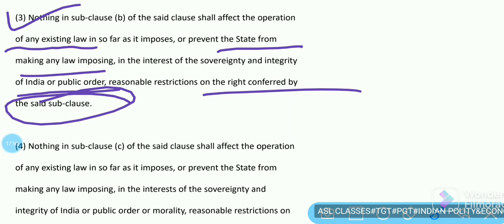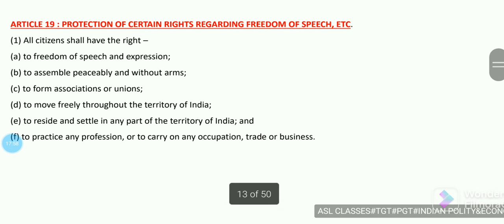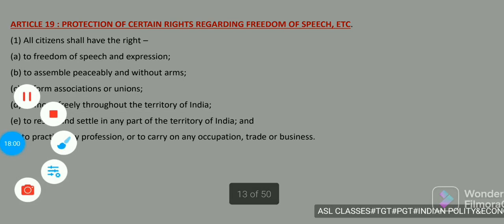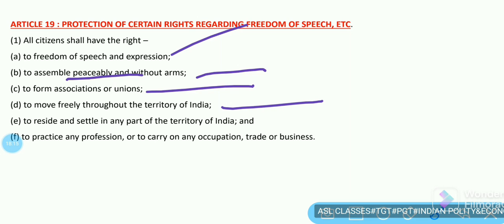Similarly, in clause 4, subclause C, for everything we have here, A B C D E F, these are certain kinds of freedoms of speech, expression, and peaceful assembly, but there are also reasonable restrictions. For this also, there is a reasonable restriction.